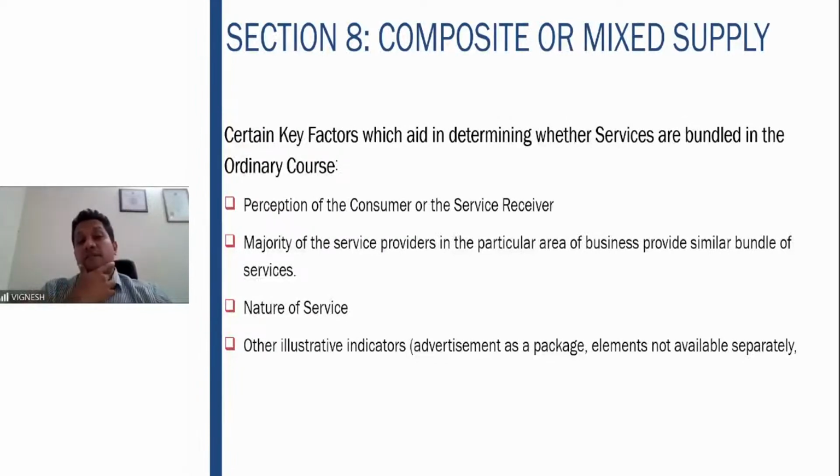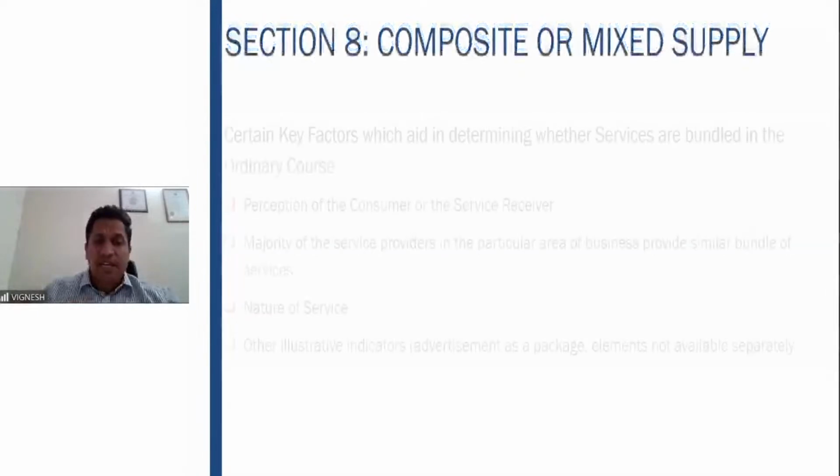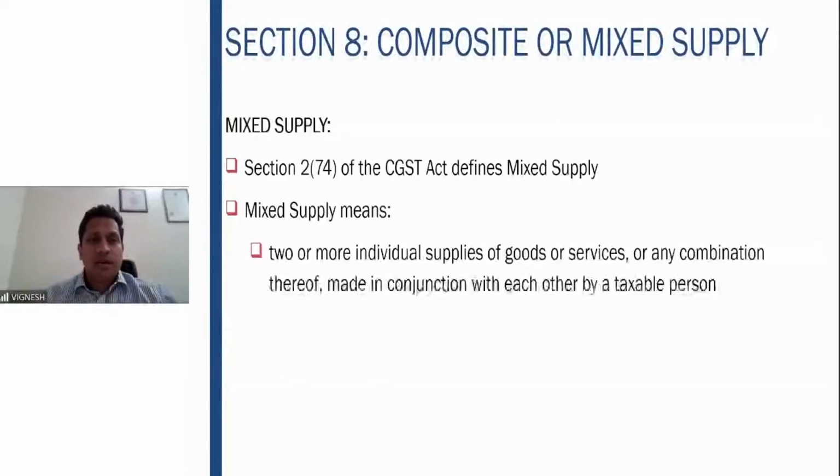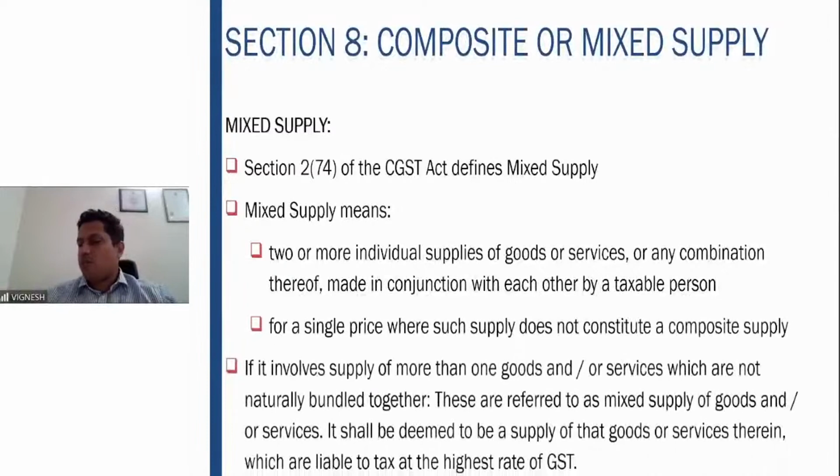The nature of service. What do you mean by nature of service here? What is the type of service which is being provided has to be taken into consideration. Then other illustrative indicators, like advertisement as a package and elements not available separately, are considered here. So that is basically your composite supply. What is your mixed supply? The mixed supply here is basically, again, two or more individual supplies of goods or a combination, for a single price, where the supply does not constitute a composite supply.